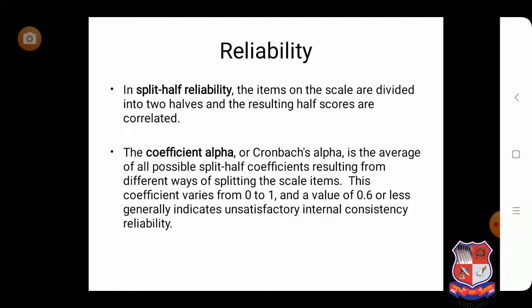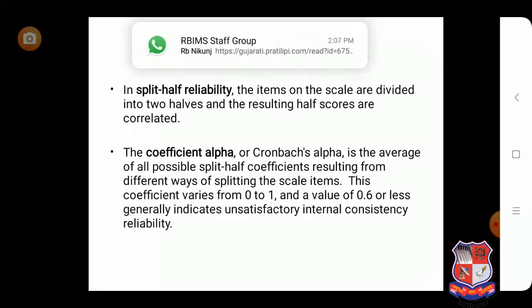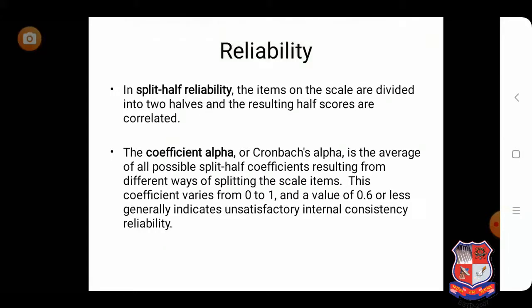If a high correlation is found between these two parts, then we can say that it is reliable. So in split half, the instrument is divided into two parts, and after that the responses are measured and the correlation is found. If there is high correlation between the two scores, then we can say that it is reliable.